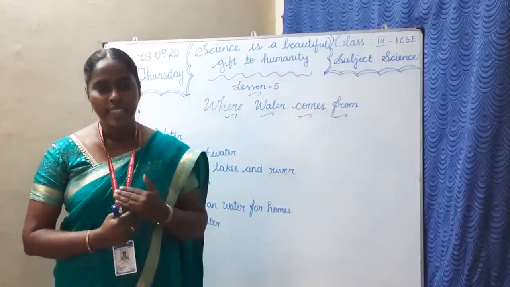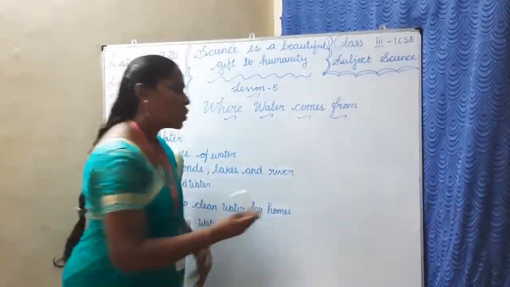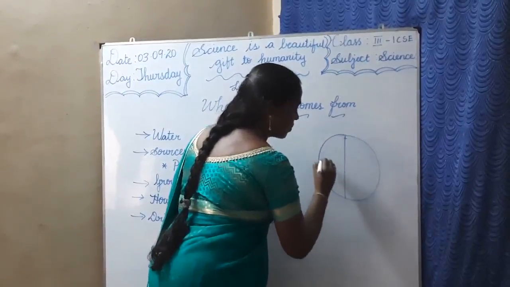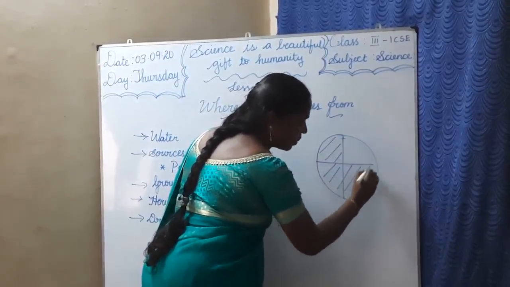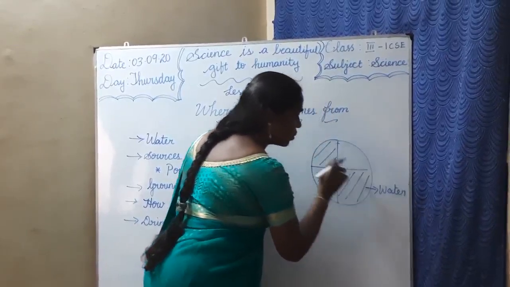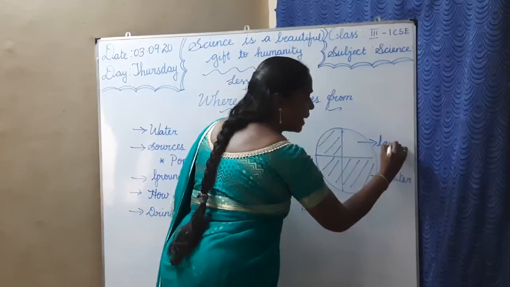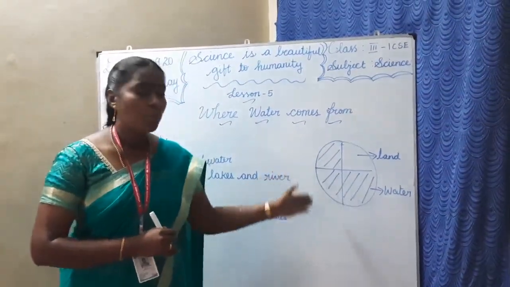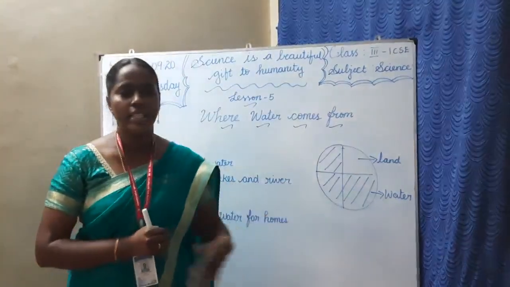So in our earth there is a lot of water. Three-fourths of our earth is covered by water and the remaining part is land. But most of the water is in the ocean.